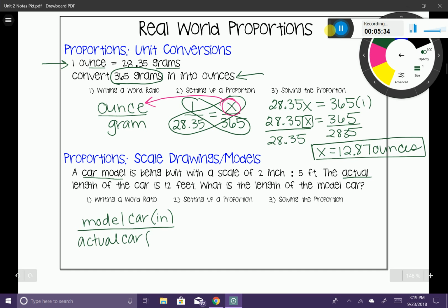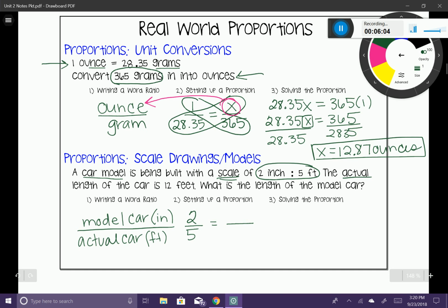And again, we're talking about the length, so we're going to end up working with feet here for the actual car. Now we're going to go ahead and set up our proportion. Again, we get the information right from the problem. So in our problem here, you have 2 inches to 5 feet. See this right here? This is called a scale. They give us the information that is actually the ratio that we want to put in first. So here's our first ratio, 2 inches to 5 feet.